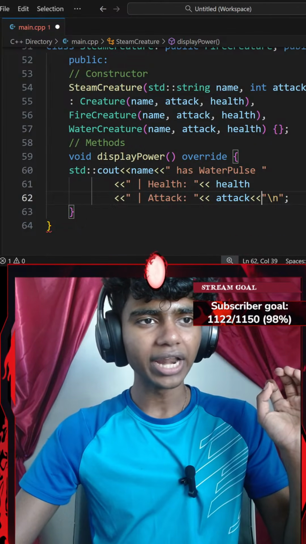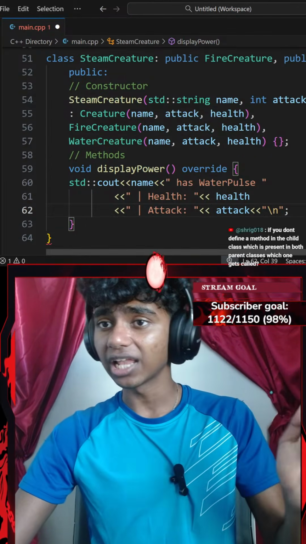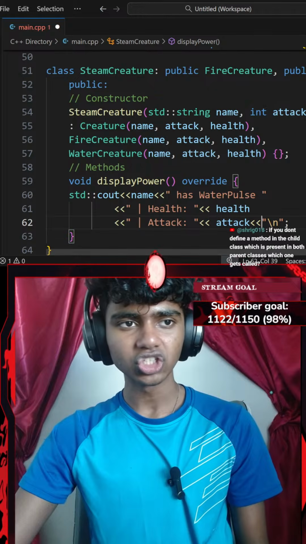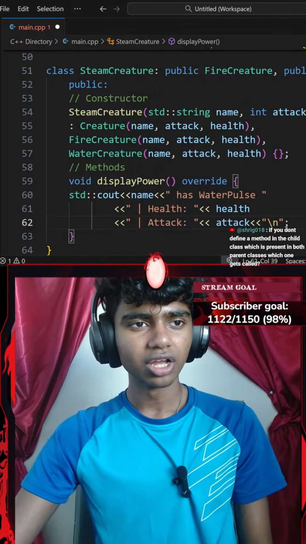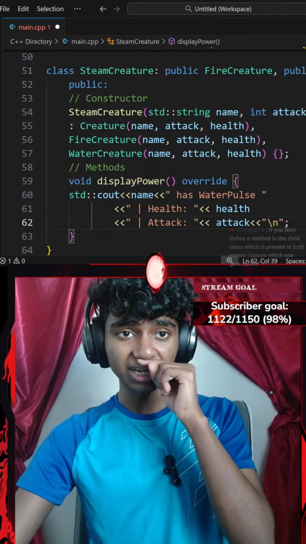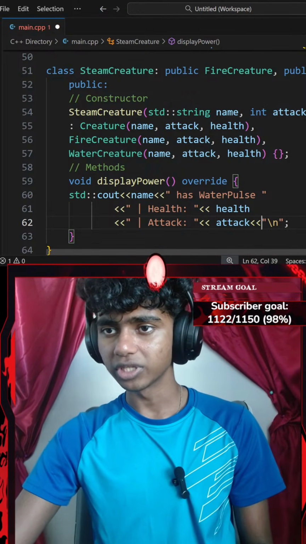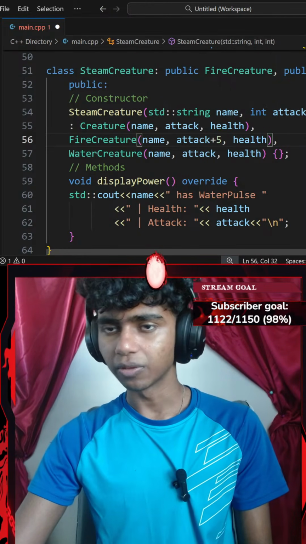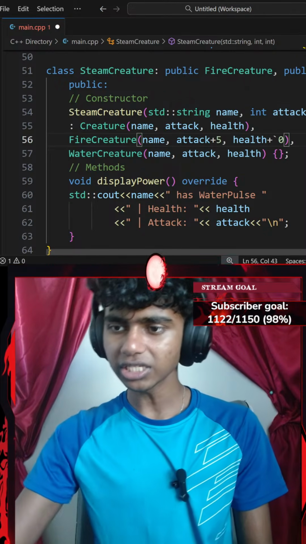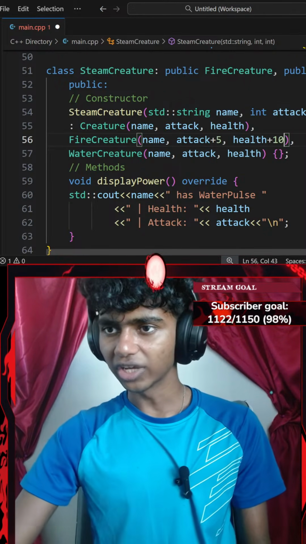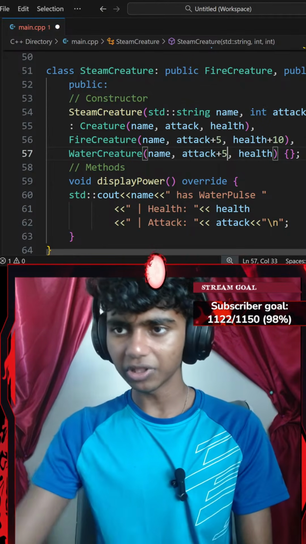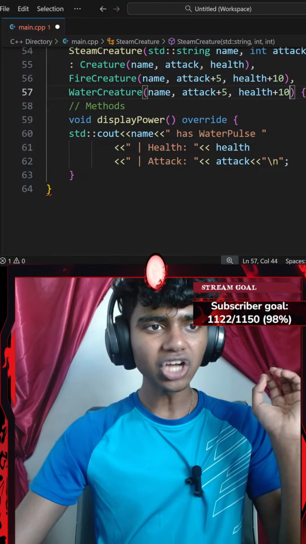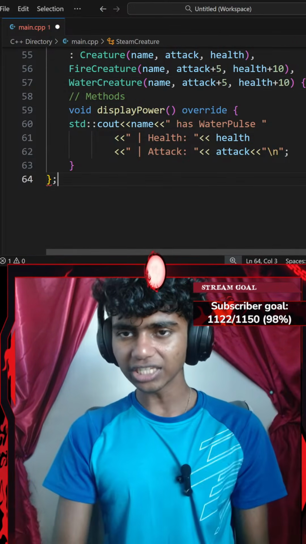Okay, next up, I gotta add +5 attack and +10 health. So when I go ahead and inherit from my classes, for my fire creature, the constructor must call the creature constructors directly. Fire and water adds 5, so I'm gonna go with something like attack +5, health +10. There we go. Okay, and I'm gonna do the same thing down here. I'll go with something like +5 attack and +10 health. Okay, perfect. And that's honestly pretty much it for my final class as well.